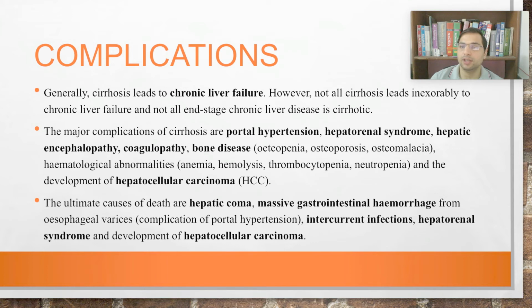So it will lead to the accumulation of more fluid in the body, and it will also lead to the accumulation of nitrogenous waste in the blood, right? The blood urea nitrogen levels will go up. So it will lead to a hepatorenal syndrome. The kidney will fail, although the kidney is healthy, but the kidney will fail because of the resulting liver disease. So hepatorenal syndrome is a syndrome which is acquired because of the liver cirrhosis, and the person will be having renal insufficiencies, right?